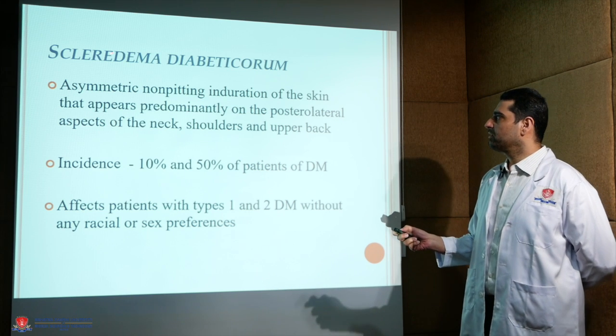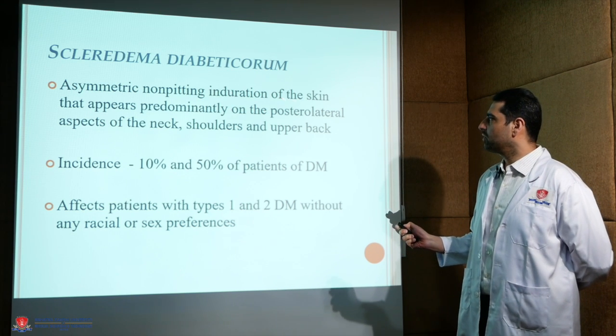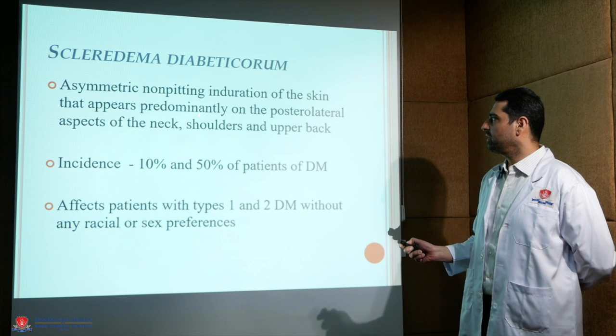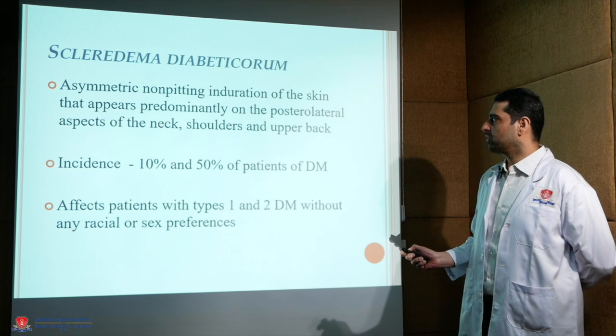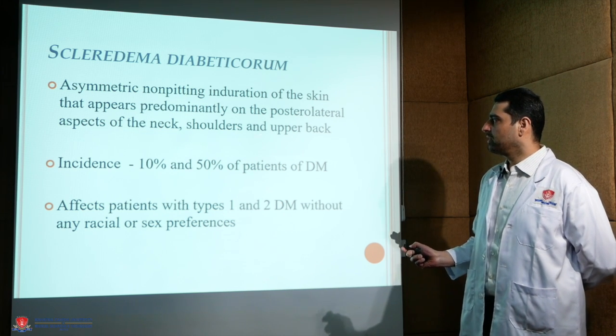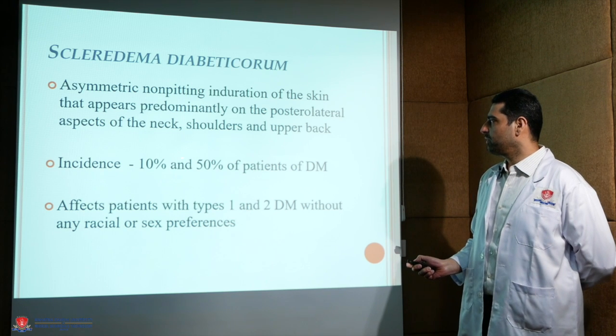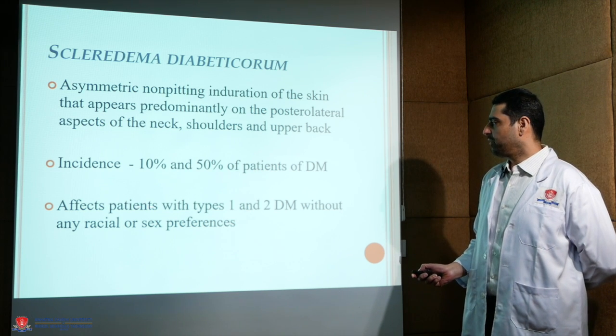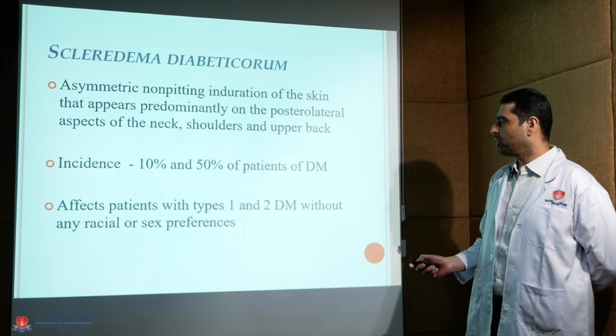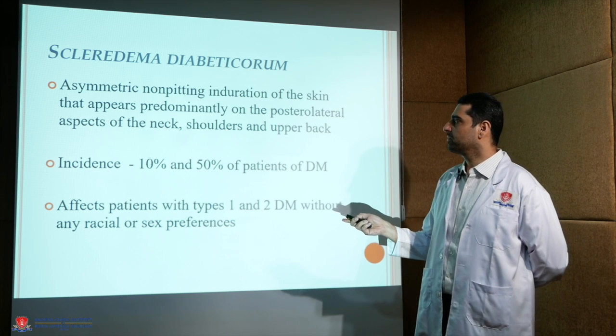Scleredema diabeticorum is asymmetric non-pitting induration of the skin that appears predominantly on the posterolateral aspects of the neck, shoulders, and upper back. Incidence ranges from 10 to 50% of the patients, and it affects patients with type 1 and 2 both without any predilection.